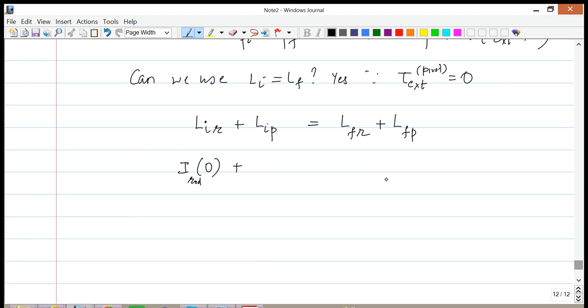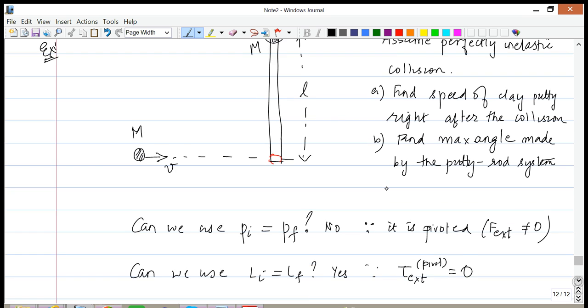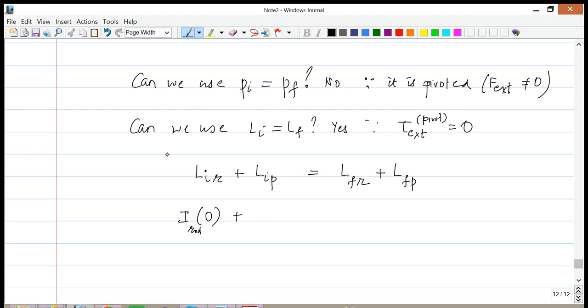Now for the clay putty, it is convenient to use our definition of angular momentum as P times R perp. If you recall from one of the previous videos, we found the moment of inertia, and now we're finding the angular momentum. When we find the angular momentum about this pivot, all we need to know is how far the momentum is from the pivot, and the answer is very simple: it is L. So the initial angular momentum is mv multiplied by L. Make sure that you understand this, and refer to one of the previous videos.